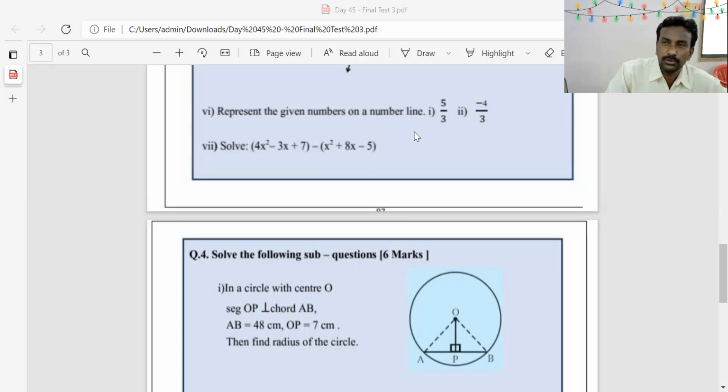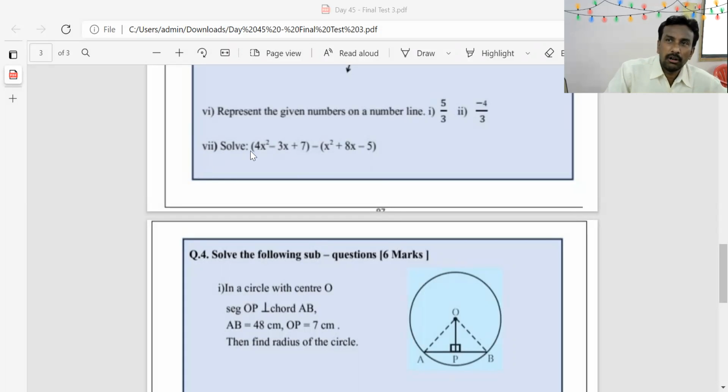Similarly 1 to 2 in 3 equal parts on a number line, and then you can show these two numbers. 5/3 is on the right side of 0 and -4/3 is on the left side of 0. Okay, you will show these two points on a number line and indicate them or circle them.